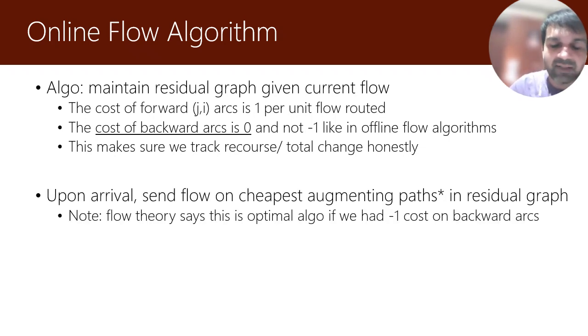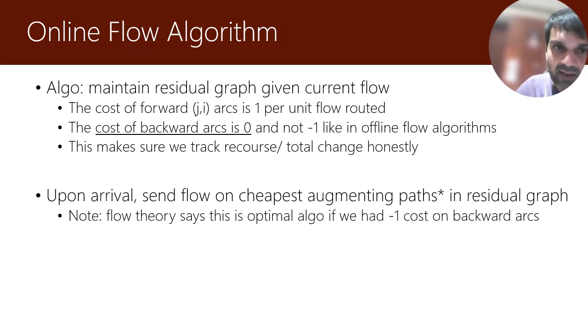And the algorithm is then very simple. Once we construct the residual graph, when a new job or a new source vertex arrives, we keep routing flow on the cheapest augmenting paths in the residual graph until we saturate 1 unit of flow. There is a star on augmenting paths because remember that this is a generalized flow network, so the notion of an augmenting path is not as simple as it would be for classical flows. In fact, augmenting paths can start at the new vertex and may not even end at the sink. It may end in what is called a flow-absorbing cycle, and so on and so forth. But these are well-studied objects nevertheless, and we can incrementally route flow on the cheapest generalized augmenting path, so to speak.